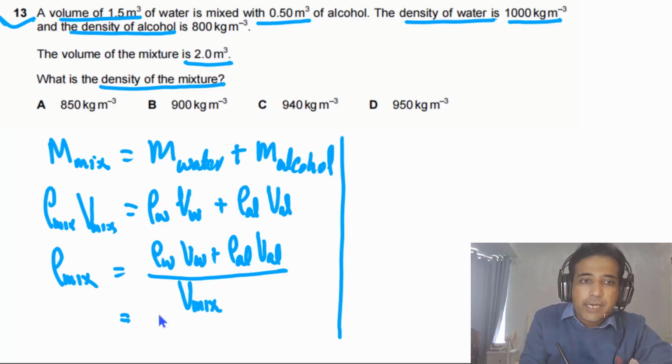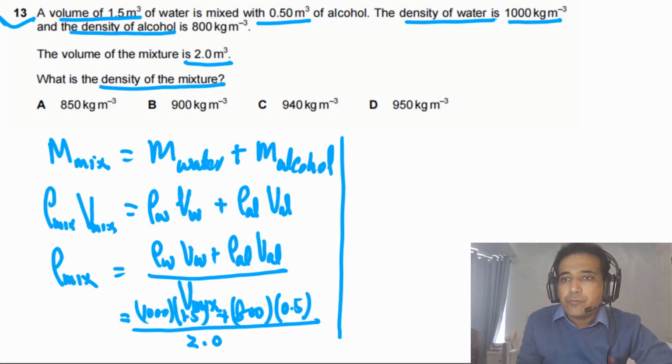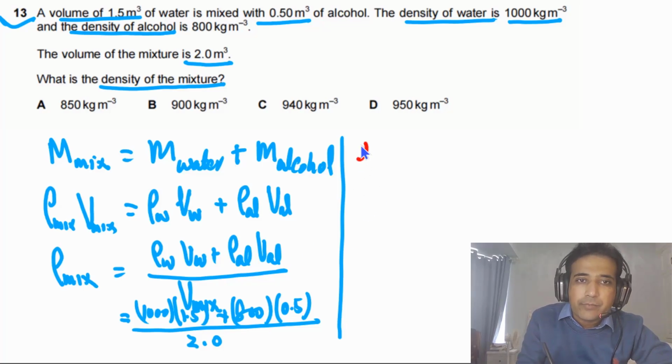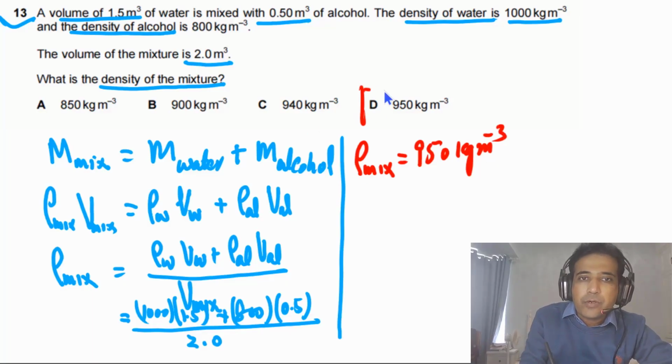So the density of water is 1000 kg per cubic meter, and the volume of water is 1.5 meter cube, plus the density of alcohol, that is 800, times its volume, that is 0.5 meter cube, divided by the volume of mixture, that is 2.0. If we solve this, we get the density of the mixture equal to 950 kg per meter cube. So the answer for this question is D.